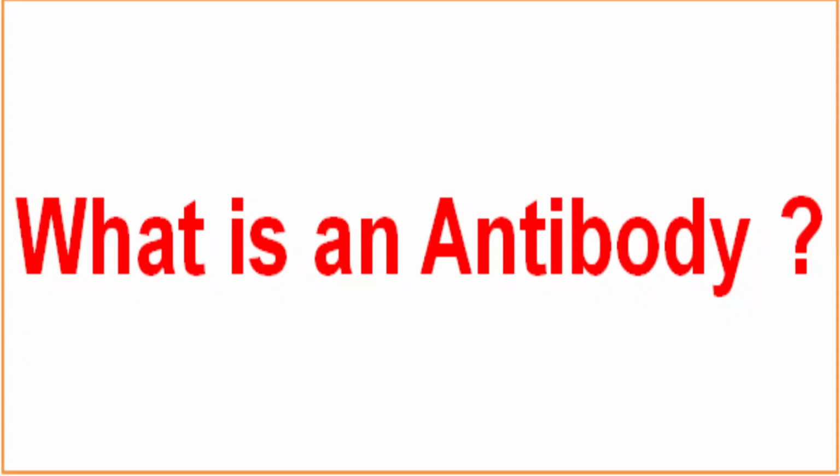Second, we will see what is antibody. Once our immune system identifies that some antigen has entered the body, it produces certain substances to neutralize it or to kill it completely. So any substance which is produced by our body against the antigen which has entered the body is called an antibody.